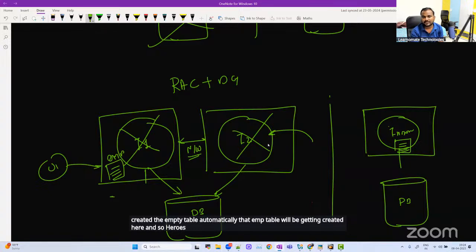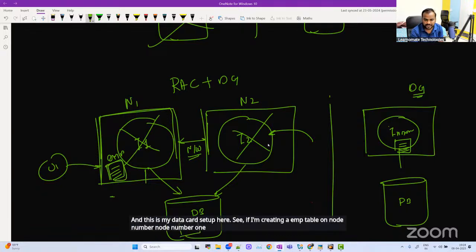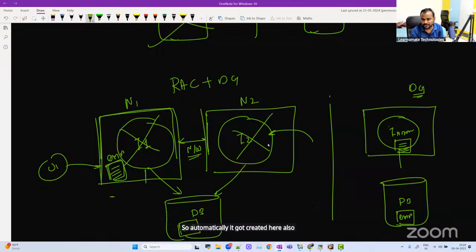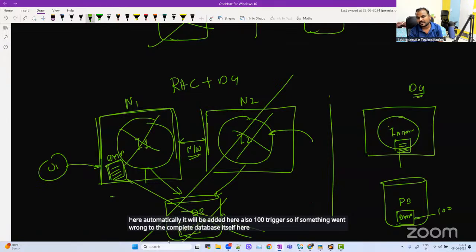So now this is called a Data Guard setup. This is a RAC here, meaning node 1 and node 2 are my RAC setup, and this is my Data Guard setup. If I create an EMP table on node number 1, in the shared location here, it automatically gets created here also. If I insert 100 records here, automatically they will be added here also. So if something went wrong with the complete database here, I still have a database here with the same data.